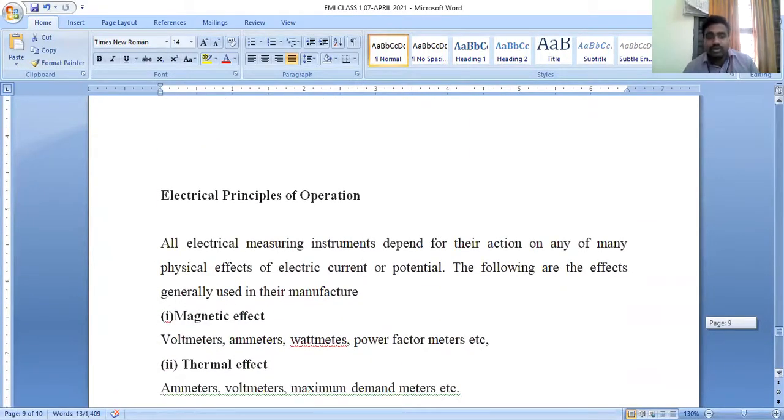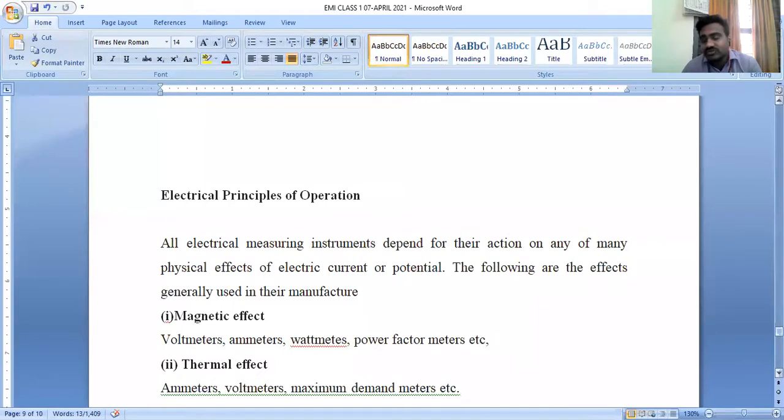Now the instrument can again be classified based on the principle of operation.